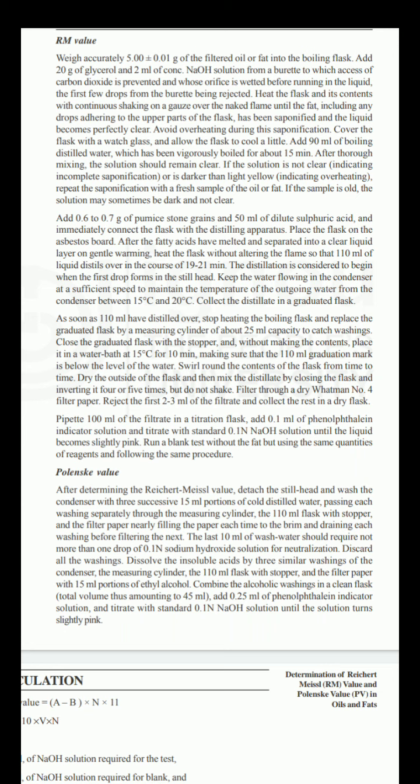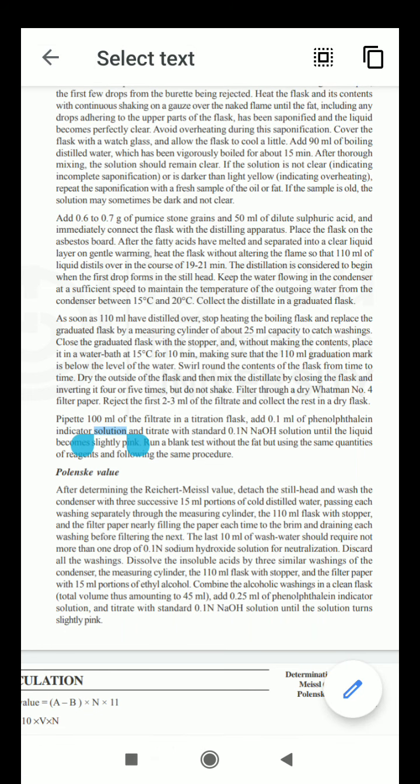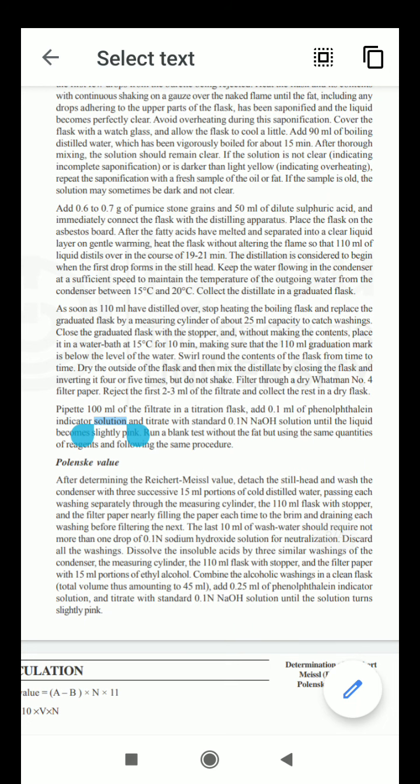Cover the flask with a watch glass and allow the flask to cool a little. You should not overheat that sample. After complete clearance of your test sample, you have to cool that sample, keeping the watch glass on that flask, and after cooling add 90 ml of boiling distilled water.